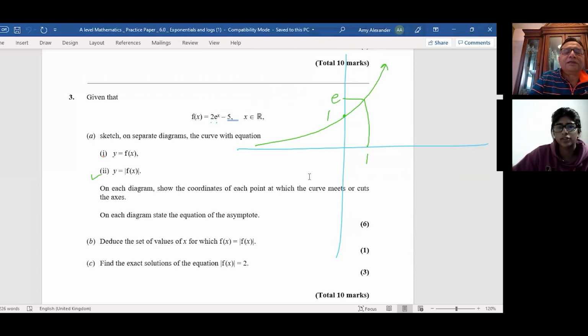Wait. So do we want to sketch f of x where you have to minus 5? Sorry, and times 2. Oh, I skipped all that part. e to the power of x, so times 2 and minus 5. So we'll multiply by 2, of course, and when I do that, this goes to 2, and that becomes 2e. So it gets vertically stretched, right? And on this side, it again gets vertically stretched. So all the values will get vertically stretched.